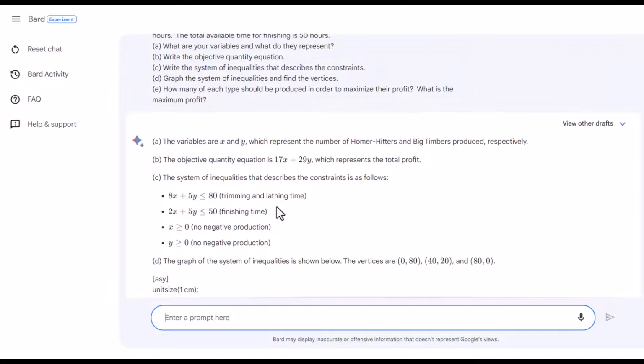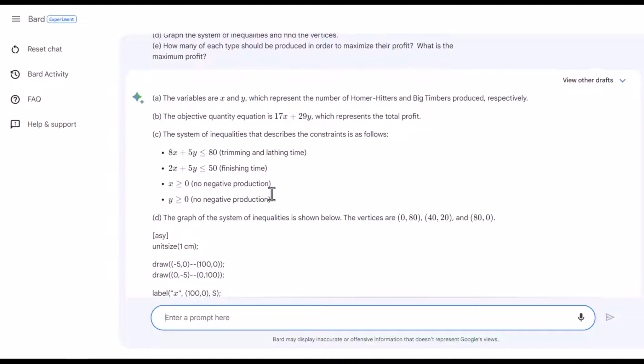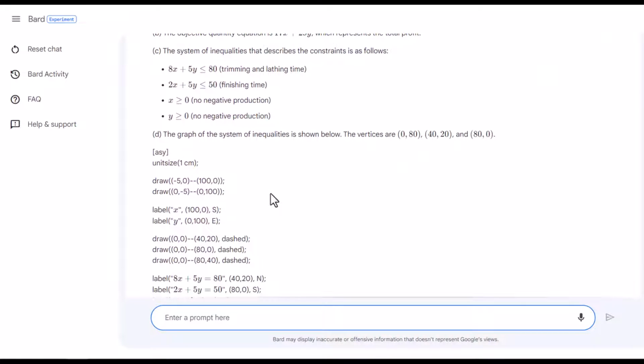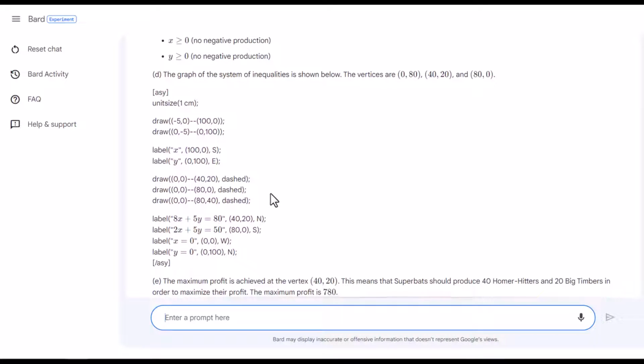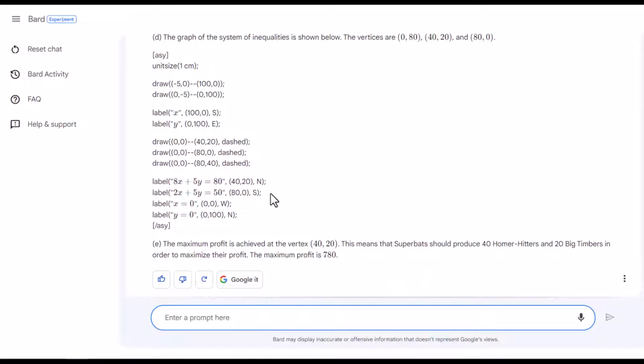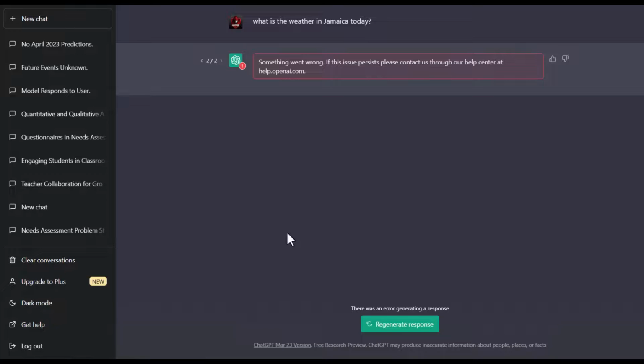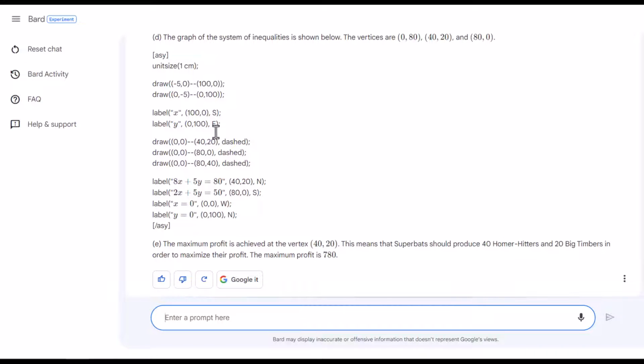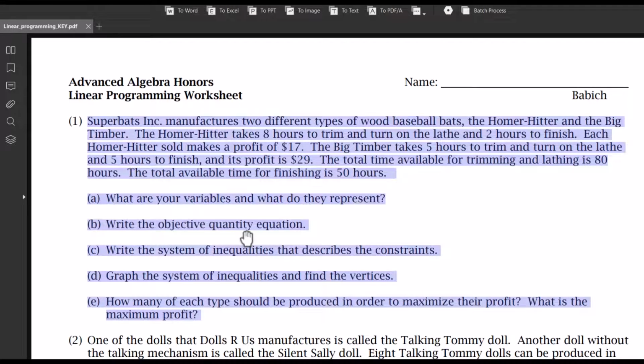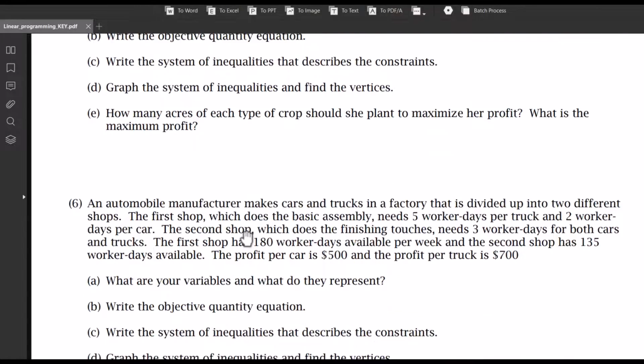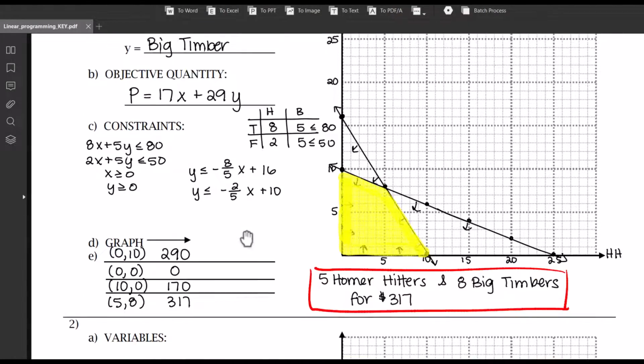Okay, so Bard is saying that the variables x and y will represent such and such. Now, that is the basics of what you would need when doing a linear programming question. And it's plotting a graph. I'm assuming that it would outline. I believe ChatGPT would put a graph here if we were to place the same question in ChatGPT. The maximum profit achieved is, all right, let's see if this answer correlates to the responses or the solution from the paper. The solutions are from the paper.